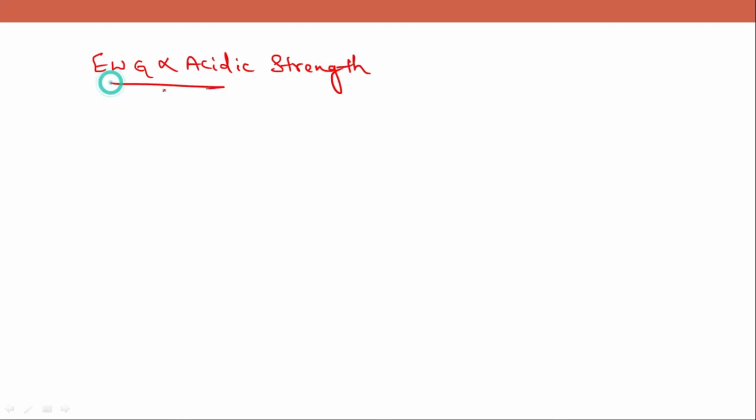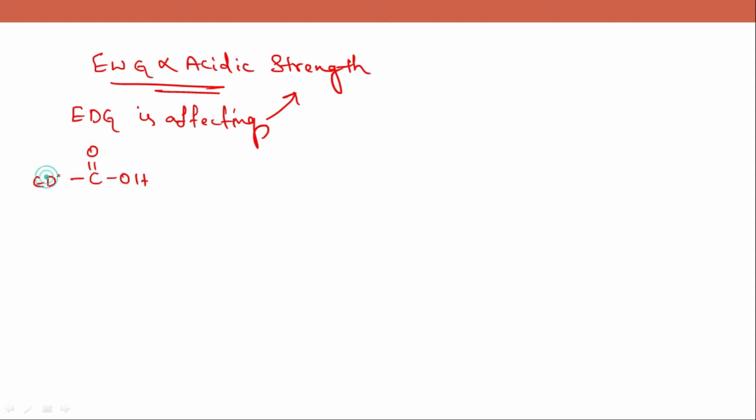Now we'll see how an electron donating group affects the acidic strength. When an electron donating group is attached to a carboxylic acid, it donates electrons towards the carbon chain.